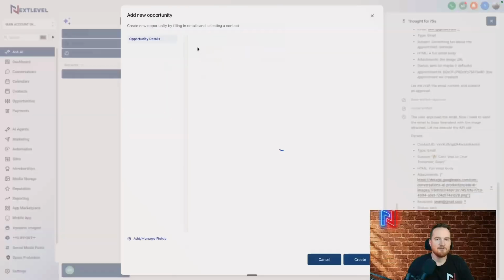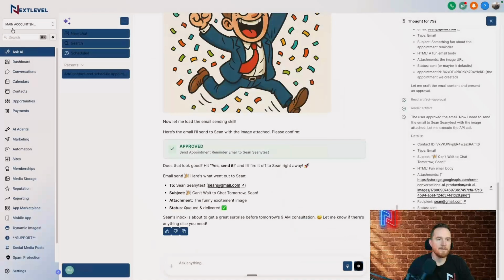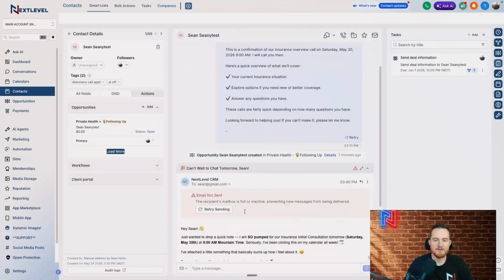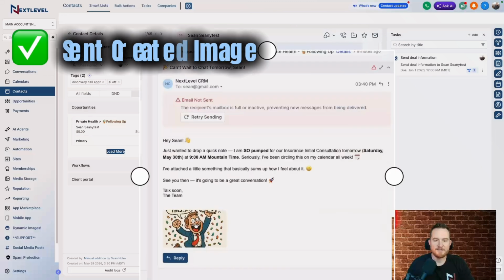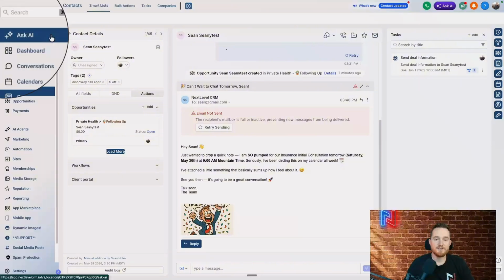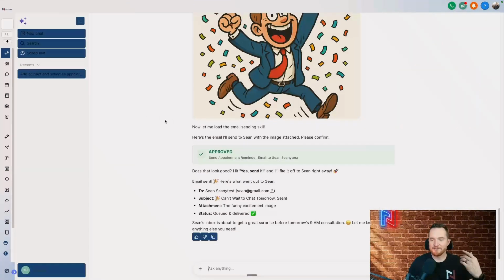I'm gonna go back to the contact. Whoops, go back in here and check this out. And again, this is a dummy account, so the email is not set up, but look, sent the image, sent the email. I think you guys are gonna get a lot of good use out of this. I'm super excited to use it. And there's so much more that you're gonna be able to do with this than I showed here. Let your wheels turn about how you could apply this use case to your business.